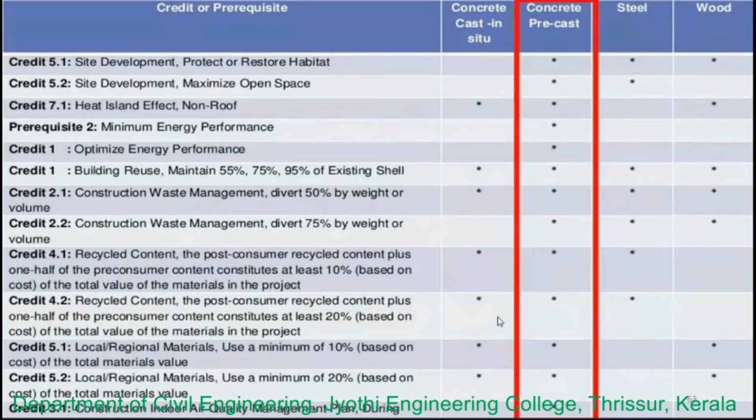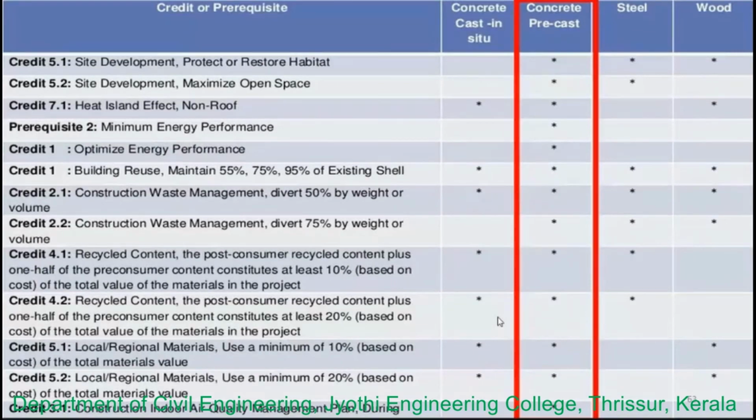So next is construction waste management, which is to divert 50%, 75% by the weight or volume. For this point, the precast can be designed to optimize or lessen the amount of concrete used. In the plant, precast concrete generates low amounts of waste, and the waste generated has a low toxicity. So those points can be satisfied with respect to this credit.